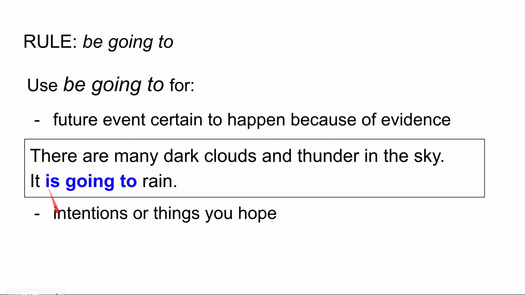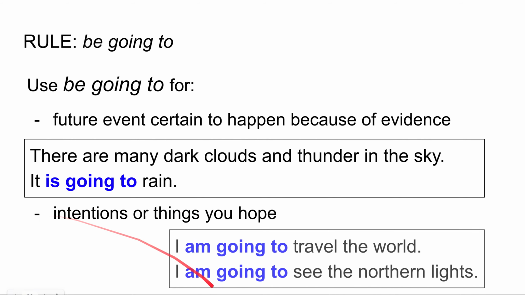We can also use be going to for intentions or things you hope. Okay, so for example, I'm going to travel the world. I am going to see the northern lights. These intentions or things that we hope are like life goals, things that you would write down in a bucket list.